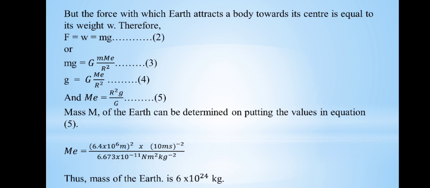Here R represents the radius of the earth, small g is the gravitational acceleration, and the capital G is the gravitational constant. By putting all the constant values in this formula, we will find out the value of mass of the earth, that is 6.0 into 10 raised to power 24 kg.